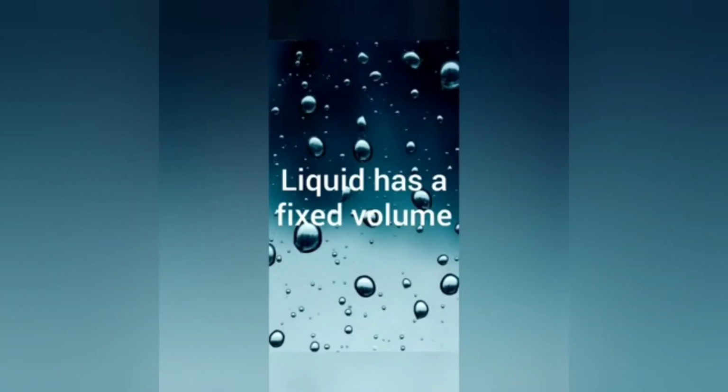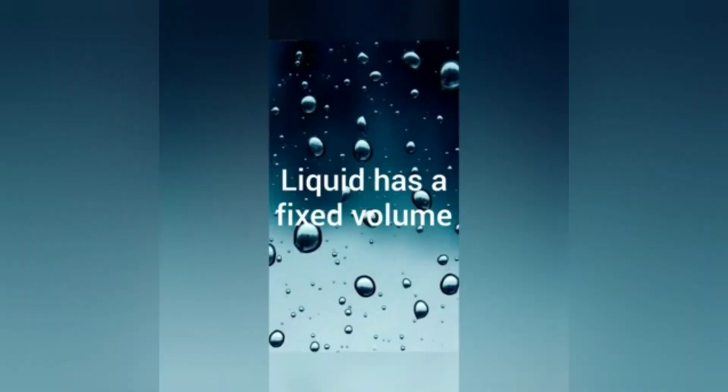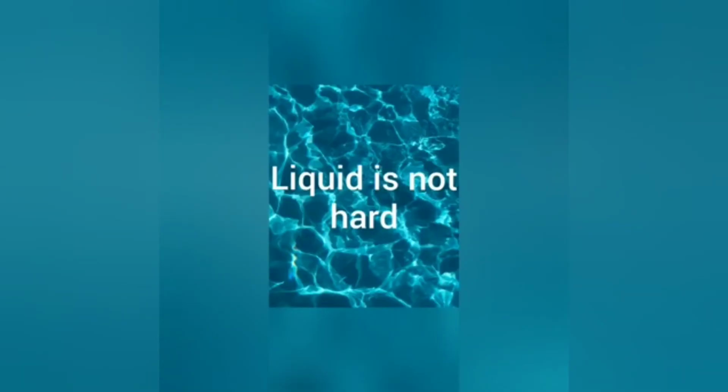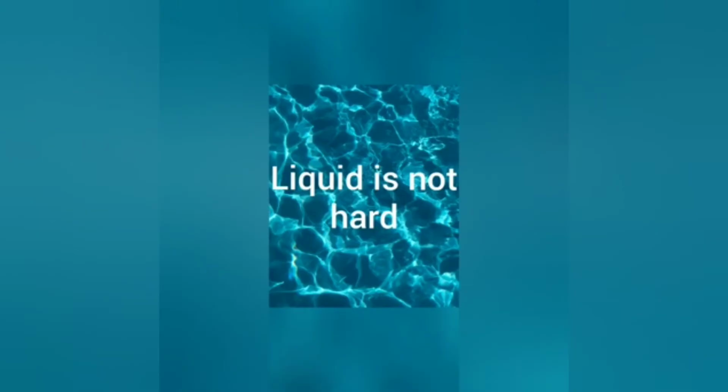From the second experiment, we see that liquid has a fixed volume. As it is flowing from one container to another very easily, we can say that liquid is not hard. It is our third property.